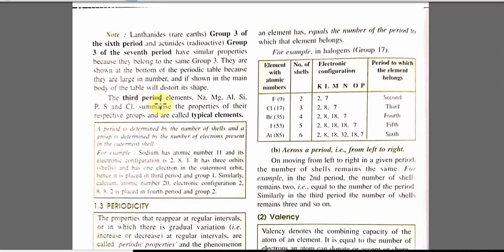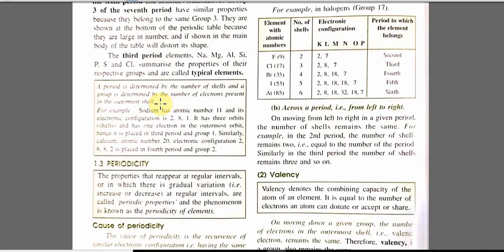The third period elements, that is sodium, magnesium, aluminium, silicon, phosphorus, sulfur and chlorine, summarize the property of their respective group, so they are called typical elements. A period is determined by the number of shells and a group is determined by the number of electrons present in the outermost shell. For example, sodium has electronic configuration of 2 8 1, atomic number 11.